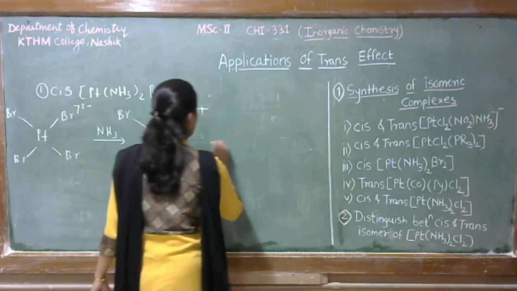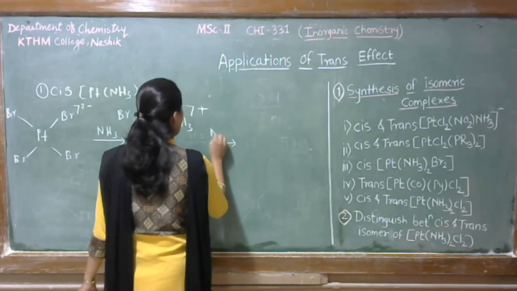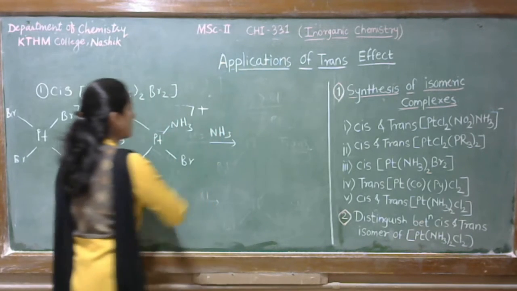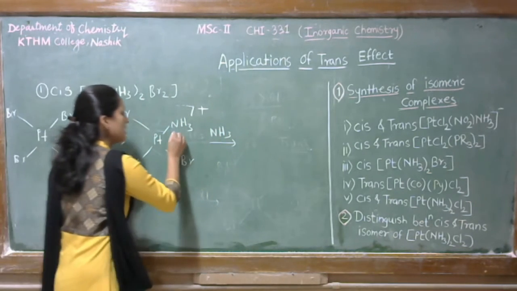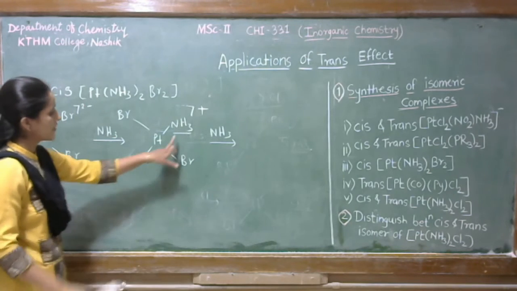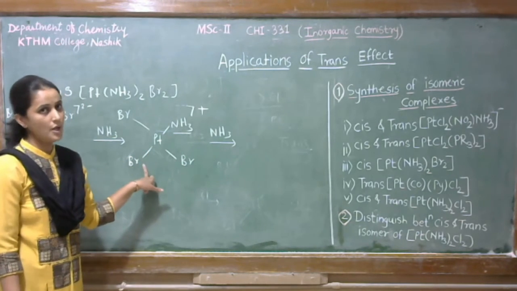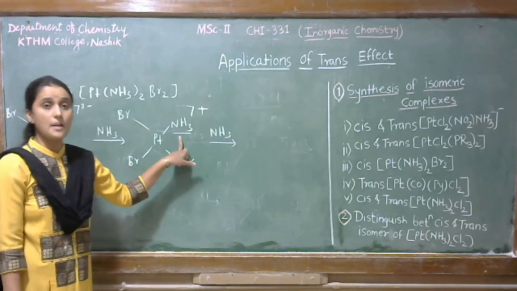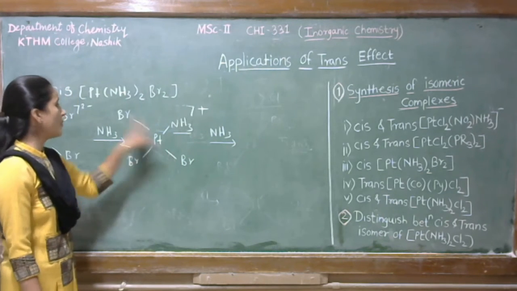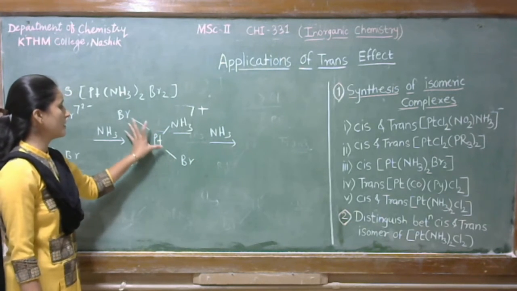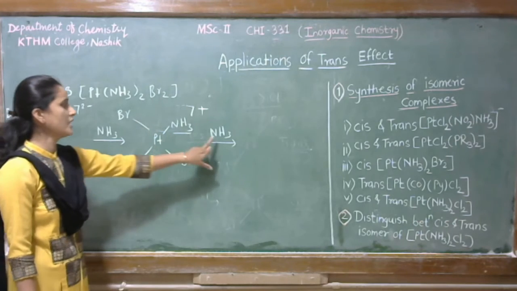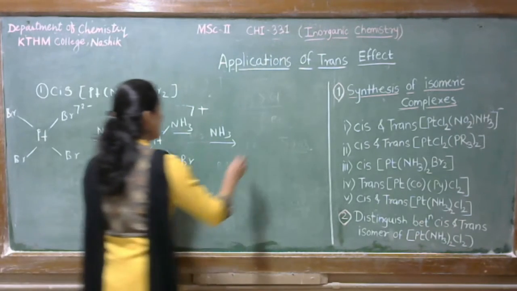Again, when we treat another mole of NH3 with this complex, now see here is NH3 which has less trans-directing effect as compared to Br. So this NH3 is unable to replace this Br. So obviously one of the Br gets replaced from this position and NH3 is placed at that position.